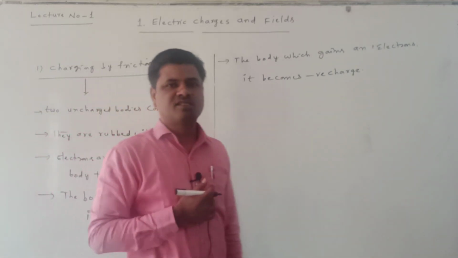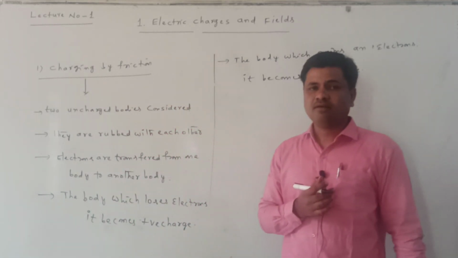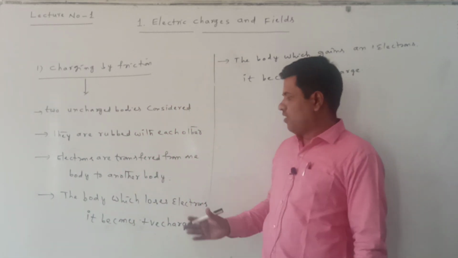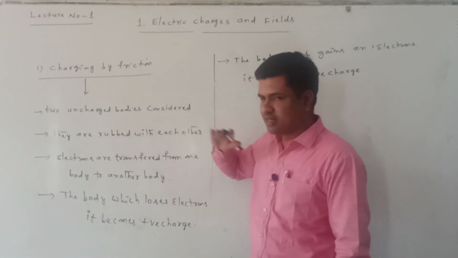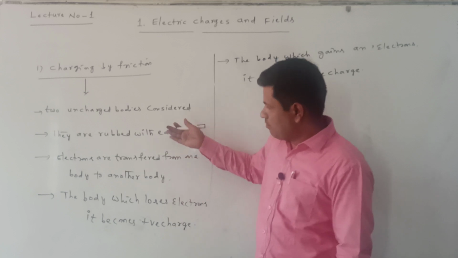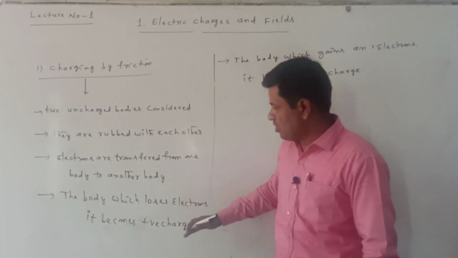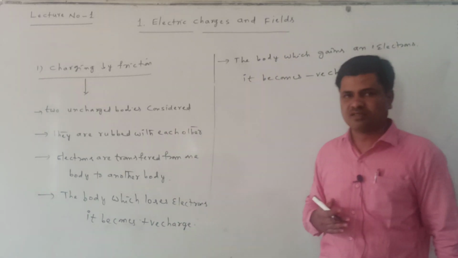What do we understand in this process? See that, students. Initially two uncharged bodies are considered, but after rubbing, one body becomes positive charge and another body becomes negative charge.